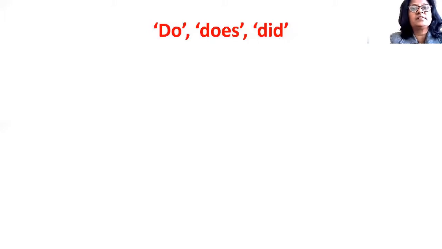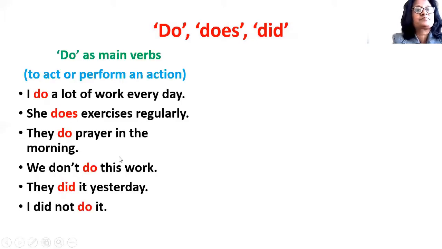Now let's take the next auxiliary verb. This too is a very common auxiliary verb, that is do, does and did. But before we study it as auxiliary verb, let's know it as a main verb first. So using do as main verb, it indicates to act or to perform an action. Do means karna. So to do an act or to perform an action is do as main verb.